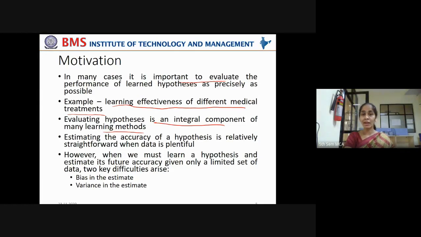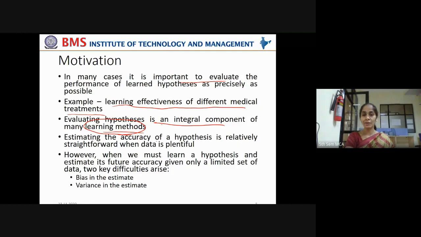In order to study that, you have to evaluate the hypothesis you have made. Say you're telling Ayurveda is the best treatment for cancer. In that case, do you have the observed data to support your hypothesis, to give best accuracy? That is very important. Evaluating hypothesis is an integral component, a complete component, a joint component of many learning methods.